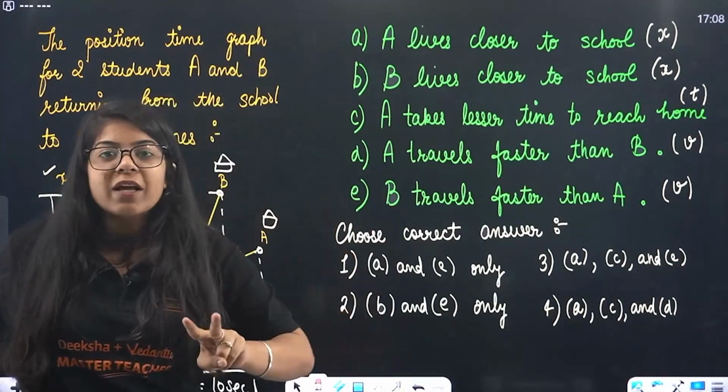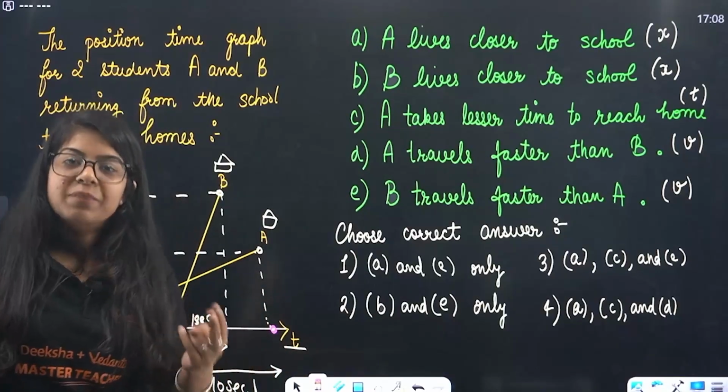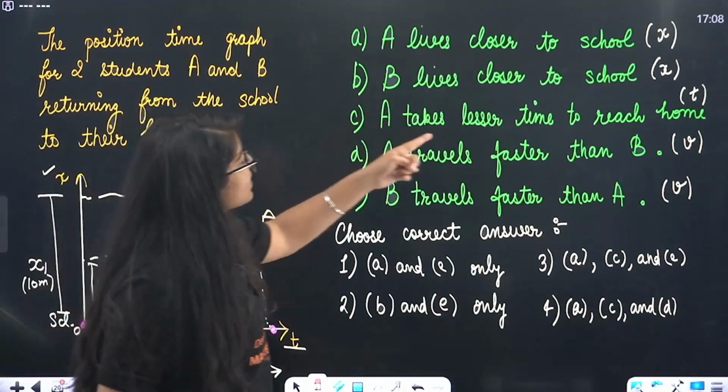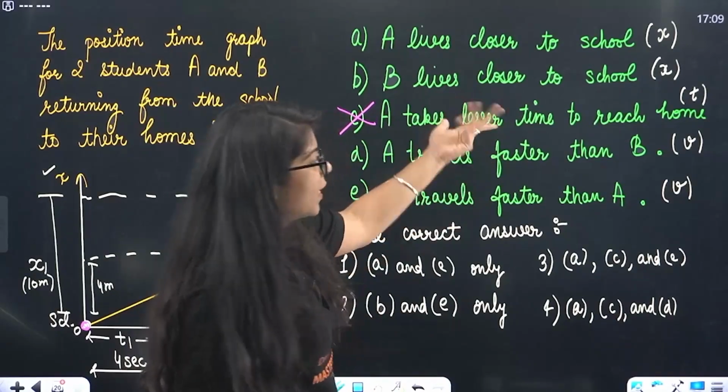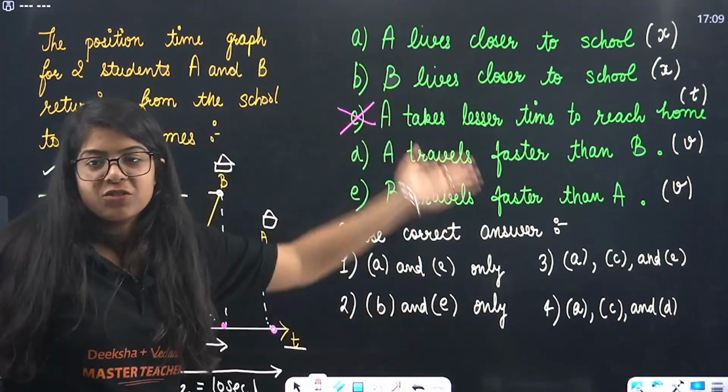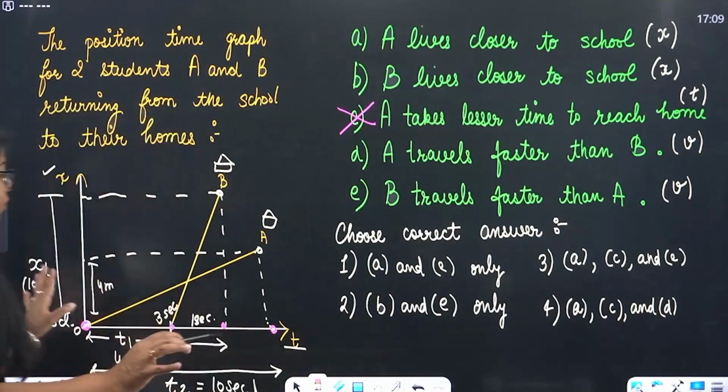So who takes more time? A takes more time, B takes lesser time. So A takes lesser time to reach home. That is not true. B takes more time, that is not true either. That's not an option here, right? So that is one thing done.